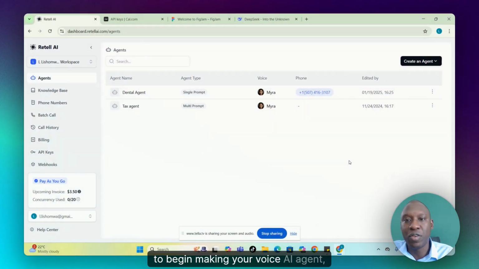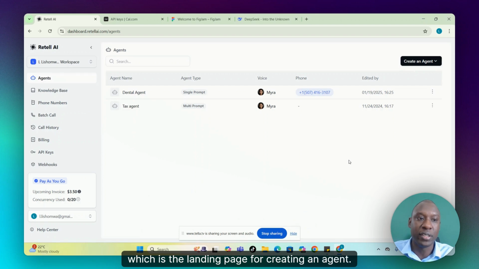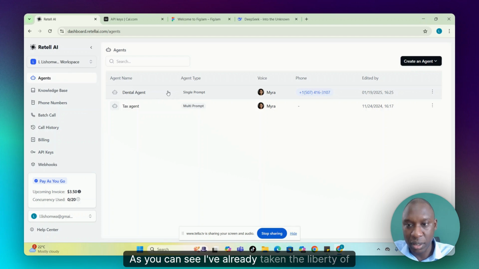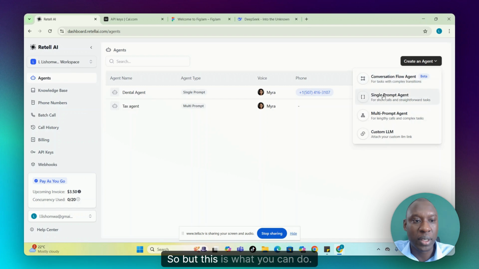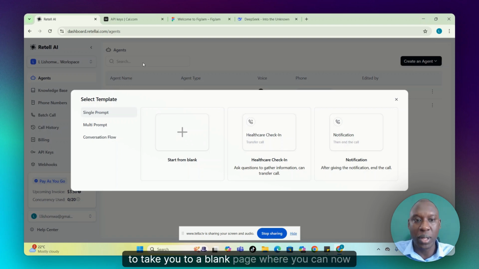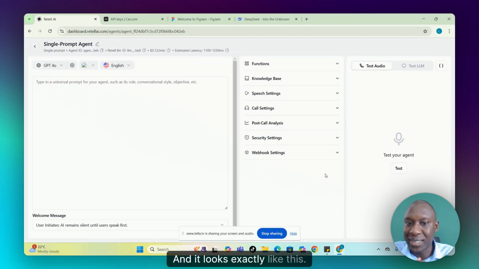To begin making your voice AI agent, you have to log into retellai.com. This is the page that you first log into, which is the landing page for creating an agent. So you click on this button here, create an agent. As you can see, I've already taken the liberty of creating an agent, but this is what you can do. You click on single prompt agent, then you click on start from blank, and it's going to take you to a blank page where you can now start creating your voice AI agent. And it looks exactly like this.